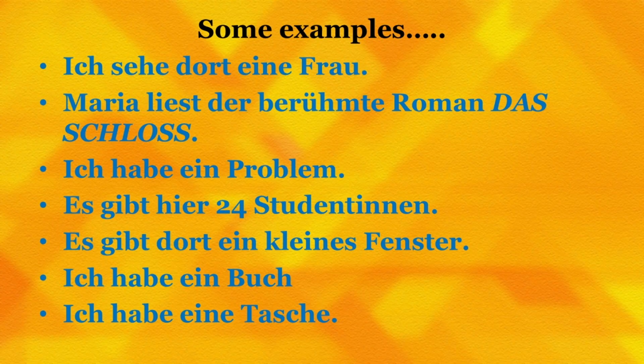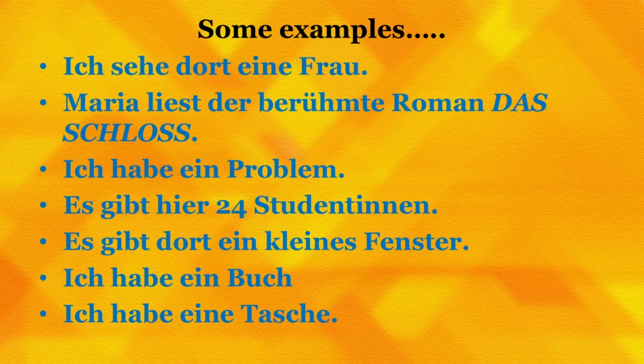Okay people, so let's see the next sentence now. Ich habe ein Buch. The noun used here is das Buch and we know the indefinite article for neutral case is ein. Therefore, we use the article here ein. The sentence becomes Ich habe ein Buch. I have a book. The next sentence that we have, Ich habe eine Tasche. The noun used here is die Tasche, that means bag. We know the indefinite article for feminine case is eine. Therefore, we use it in the sentence like Ich habe eine Tasche.